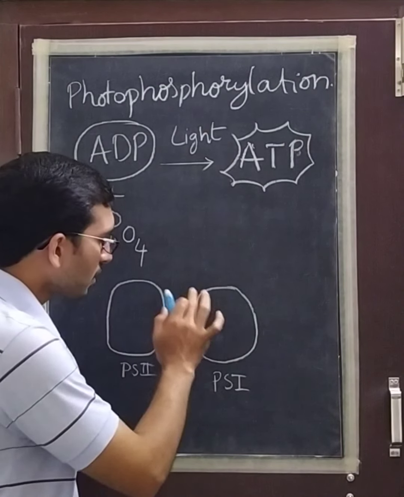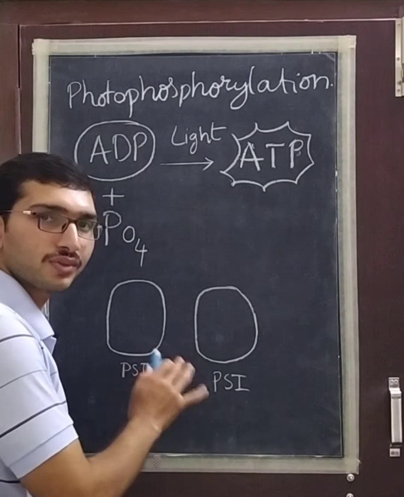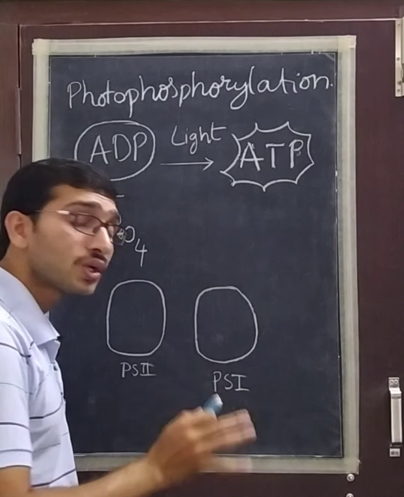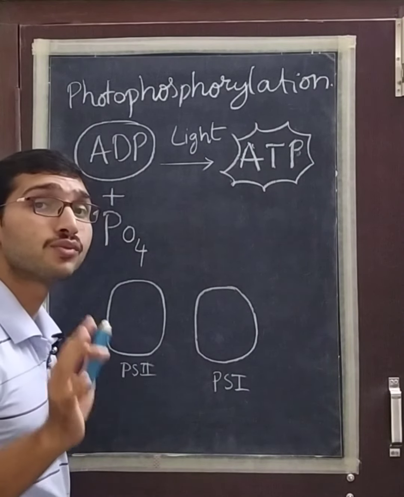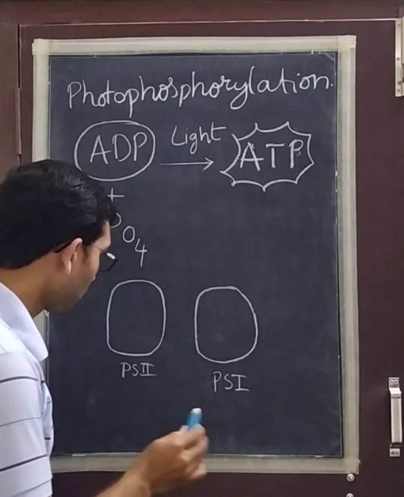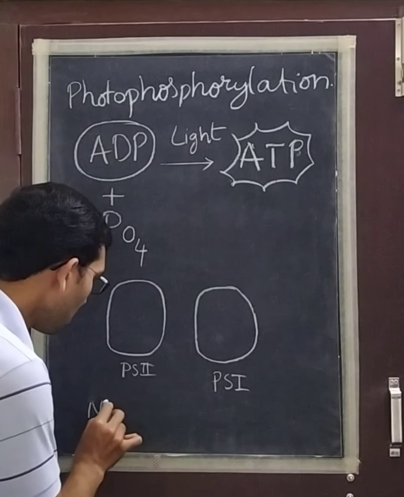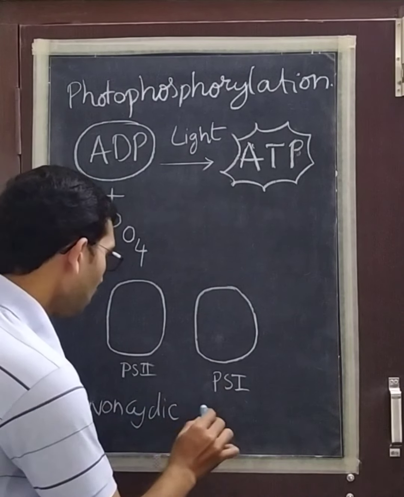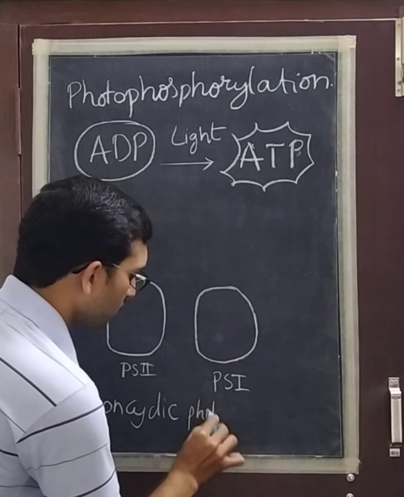If the electrons are passed through these two photosystems, then it is known as non-cyclic photophosphorylation.